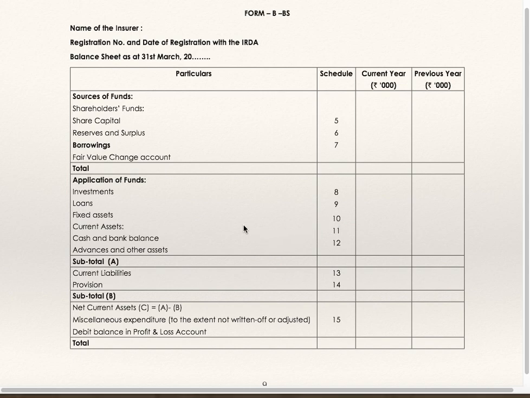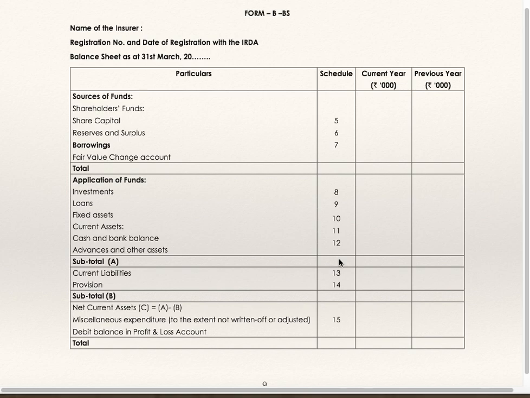After this, you are supposed to show current assets. Separately, you are supposed to take the total of 8, 9 and 10. Take it in the outer column. Current assets are 11 plus 12. Current 11 is cash and bank. Advances and other assets is 12. The total of 11 and 12 is subtotal A.